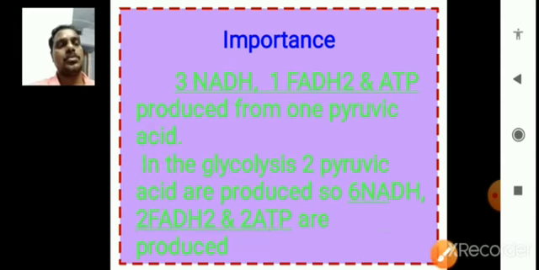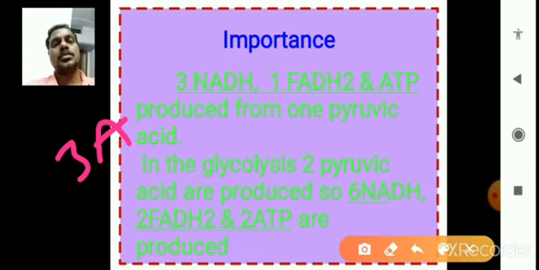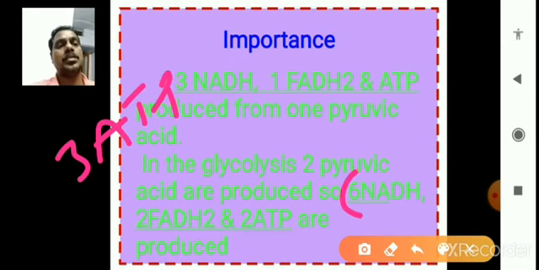Right? So how many ATPs are produced from the NADH and FADH2? Actually, one NADH is equal to 3 ATP. In the Krebs cycle of one glucose, 6 NADHs are produced. In glycolysis, 2 NADHs are produced, but that is another matter.